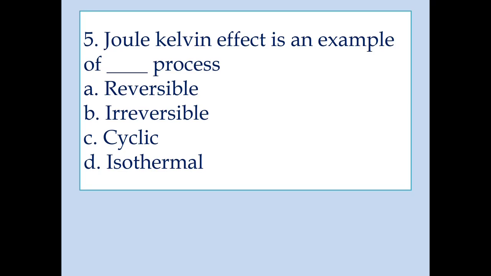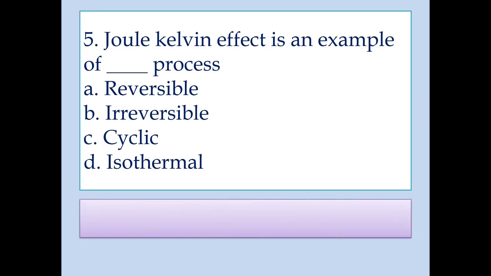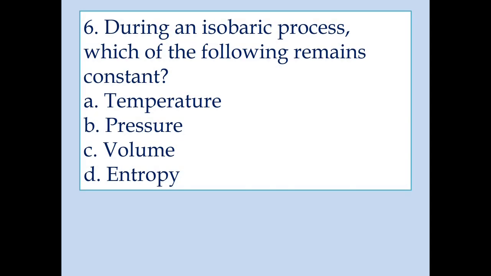Joule-Kelvin effect is an example of an irreversible process. Once the gas from a high pressure area is forced to move to a lower pressure area, there is a decrease in temperature. If you do the reverse process, we will not get the gas at the same temperature. Hence, it is an irreversible process.